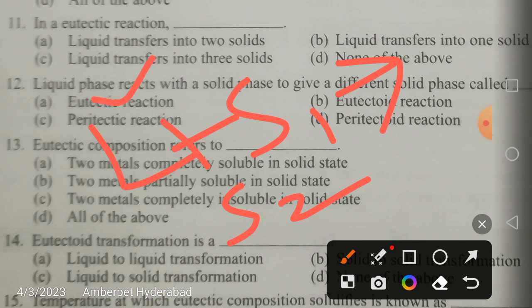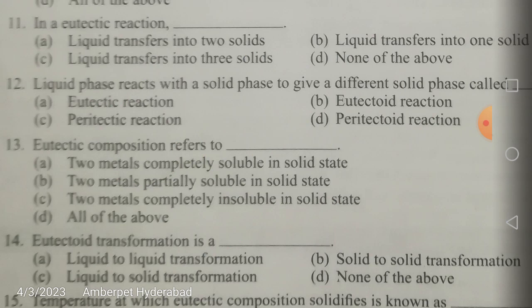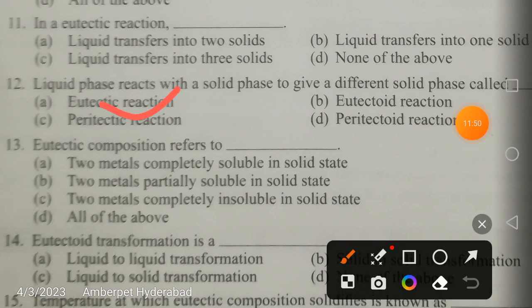Liquid reacts with solid 1 and gives solid 2. What is this reaction called? It is called a peritectic reaction. So friends, remember these reactions: eutectic, peritectic and eutectoid reactions.